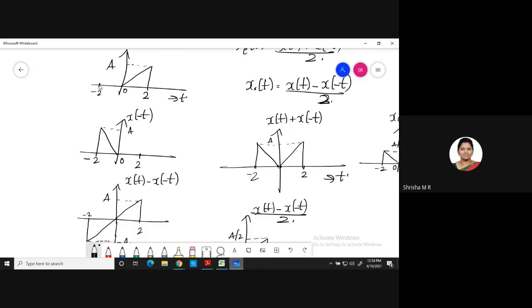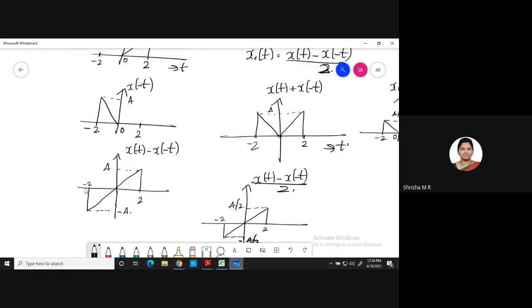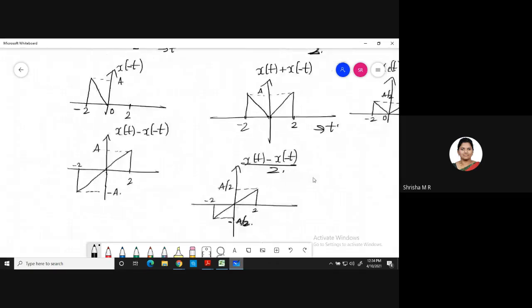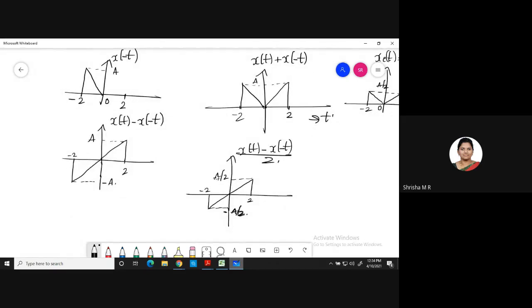It is 0. So 0 minus, for x of t you check at minus 2 what you have. So 0 minus a will be minus a. Okay, so the amplitude will be minus a. Now we are not yet completed, so divide by 2 in the next step. So you get a by 2. The signal will exist from a by 2 to minus a by 2. Clear, everyone?